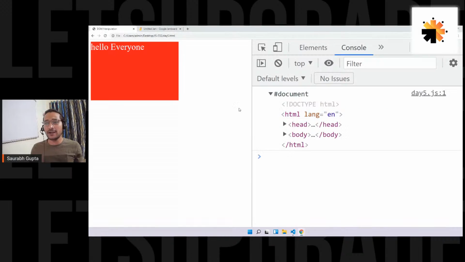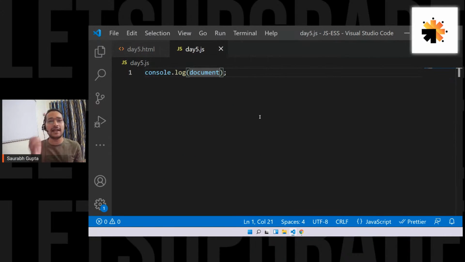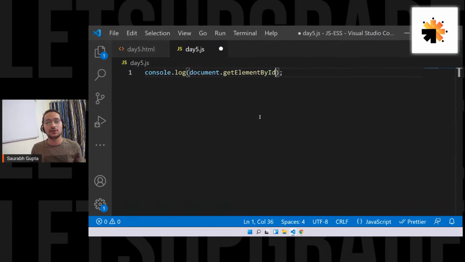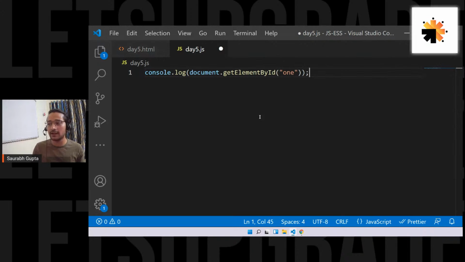Let me show you how to select this element, which has an ID of 1. I'm going to show you two ways. First, let's see how to select the element with the help of the ID. Write document, the whole document. From that, there is a function called getElementById. From that document, get me an element with the help of the ID, and in the brackets mention the ID. We have given 1. So that getElementById function helps you get any element with a particular ID.